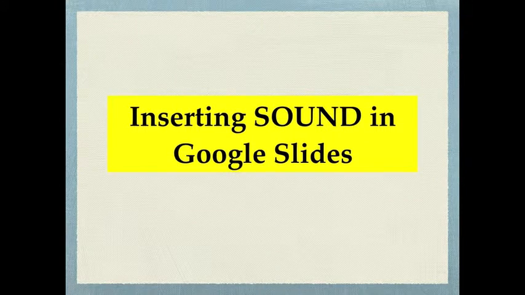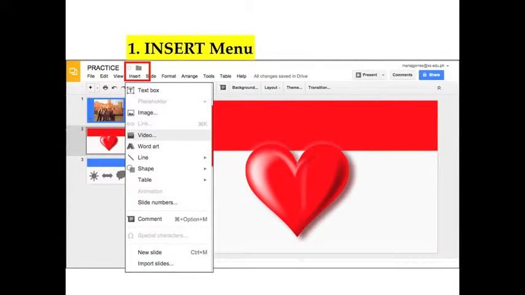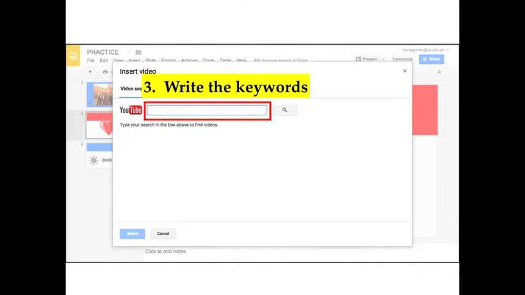How to insert sound in Google Slides. Select the slide where you want to insert a sound video. Go to Insert menu, then choose the command Video. You can have a sound video from YouTube.